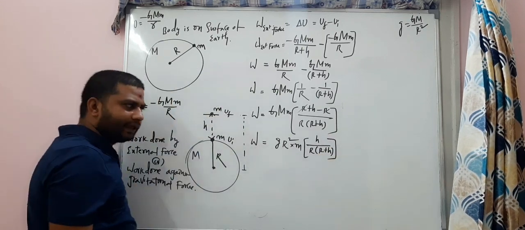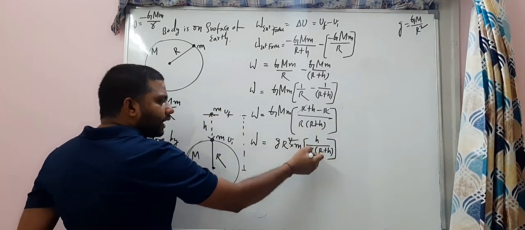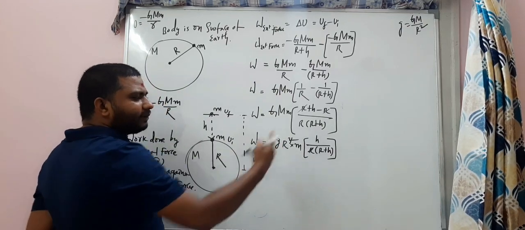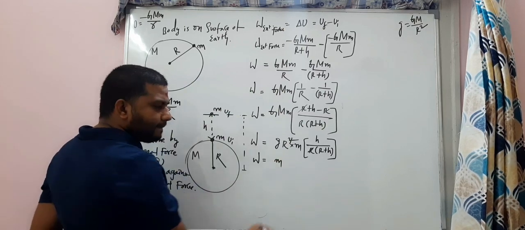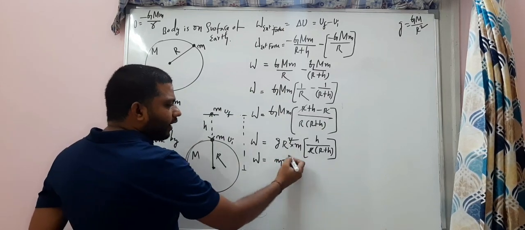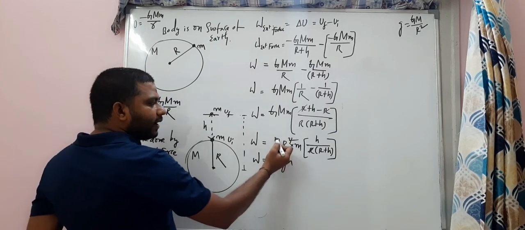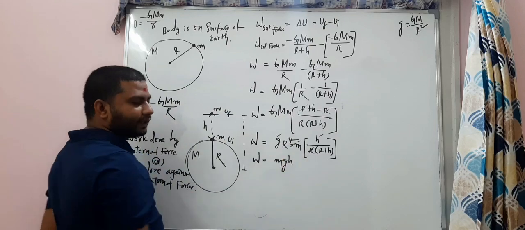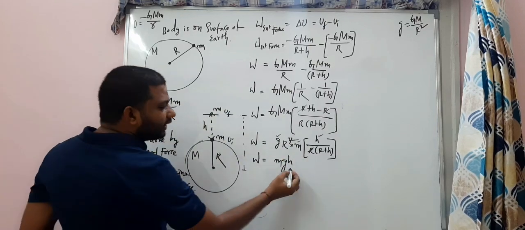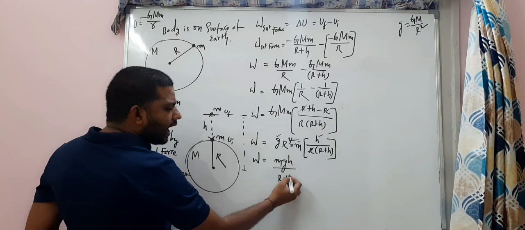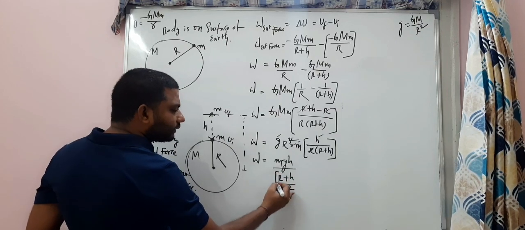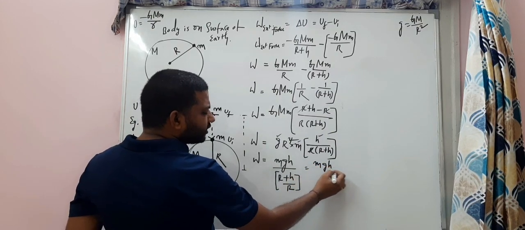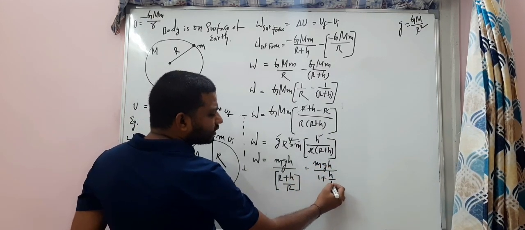Observe, here small r and r cancel. So W is equal to, numerator I am writing, carefully see, M G H. Numerator I have written M, G and H, and the numerator R I am taking to the denominator. So that will become R plus H divided by R. And from here what I can write is mgh divided by 1 plus h by r.